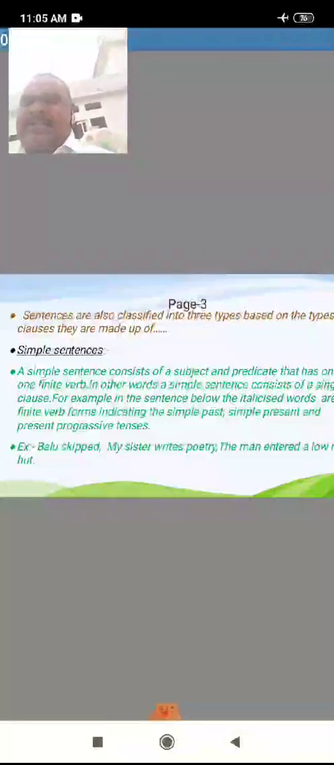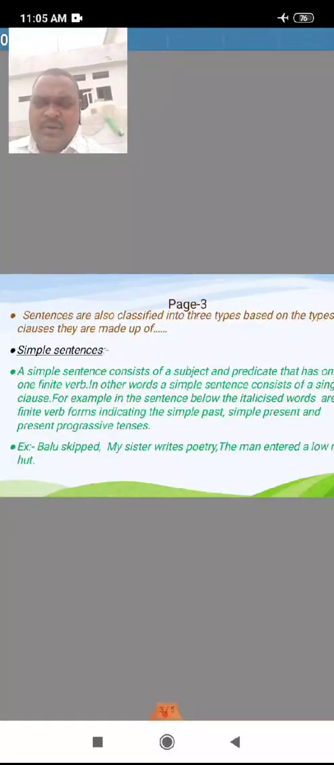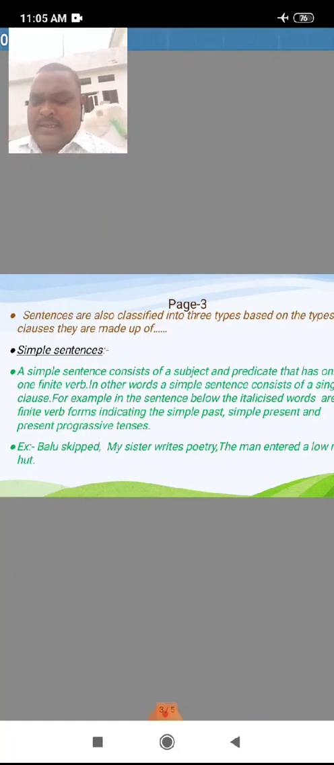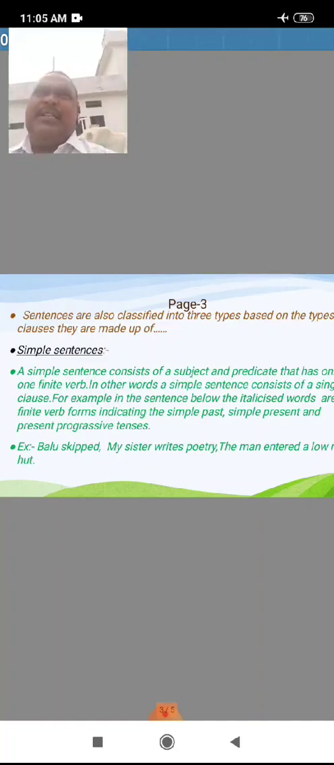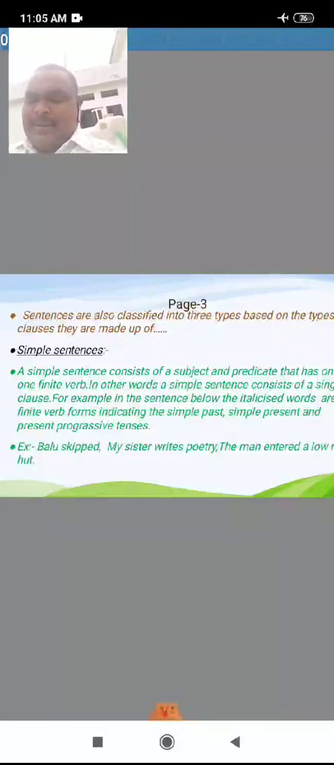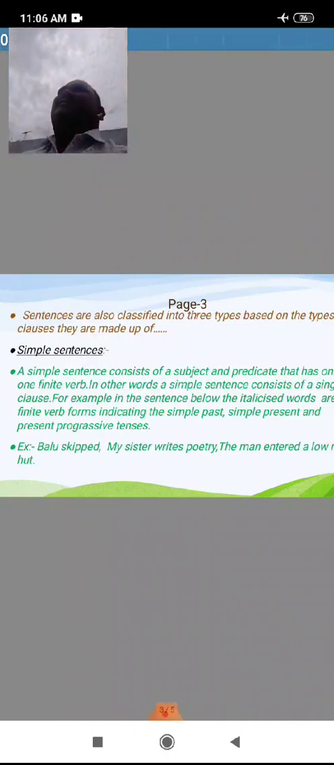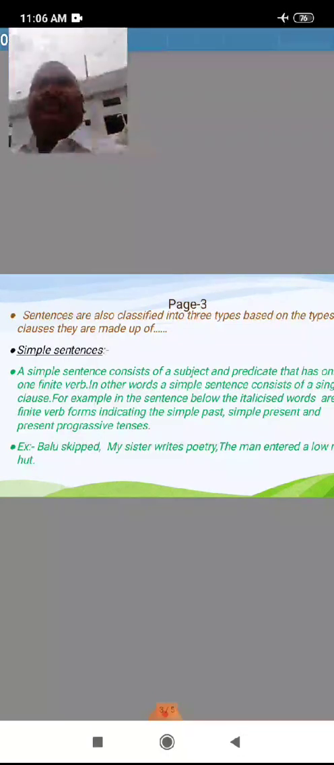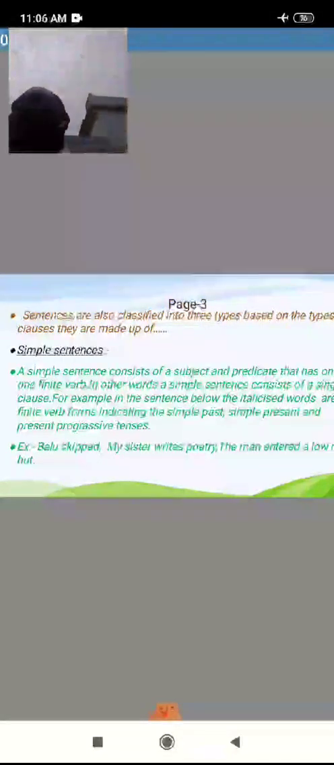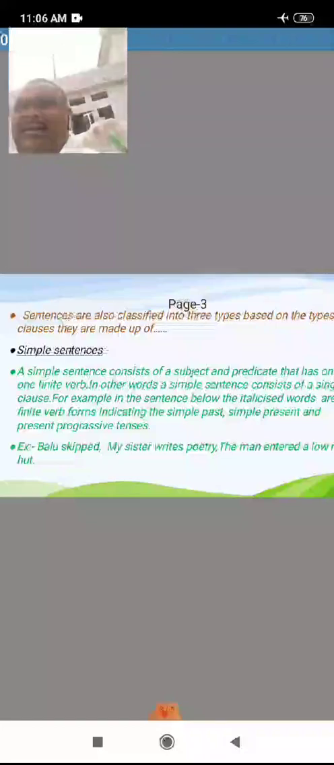The man entered a low mud hut. What is the meaning of low mud hut? The man entered a low mud hut. The above sentences represent the basic structure: subject, verb, object. It is possible to expand these simple sentences by adding adjectives, adverbs and phrases. See that. If it is possible to add, you can make the sentence longer by adding adjectives, adverbs and phrases.